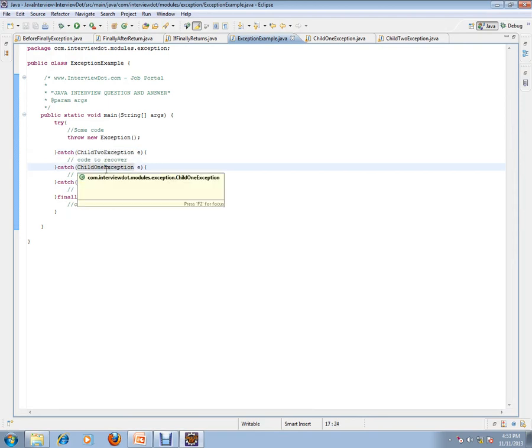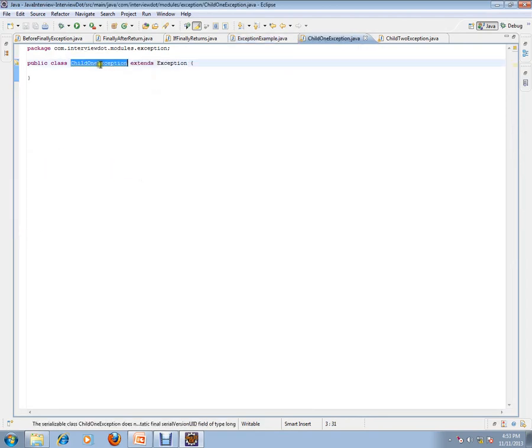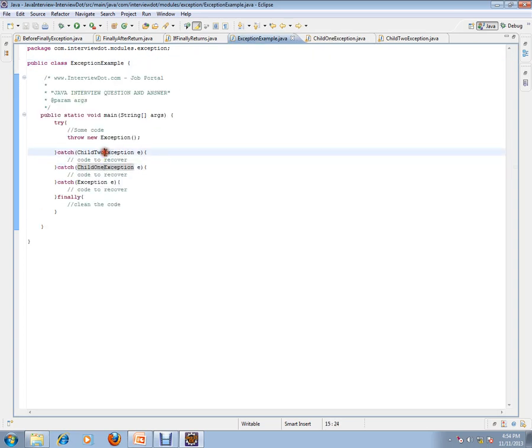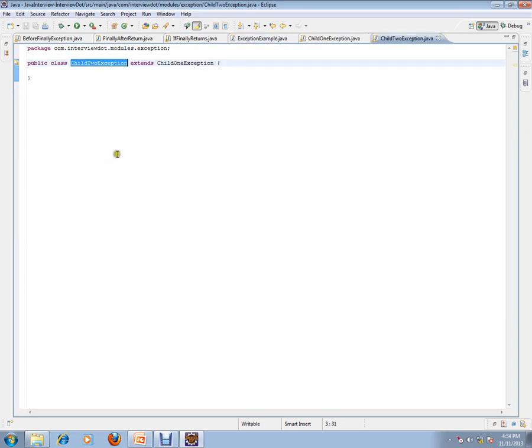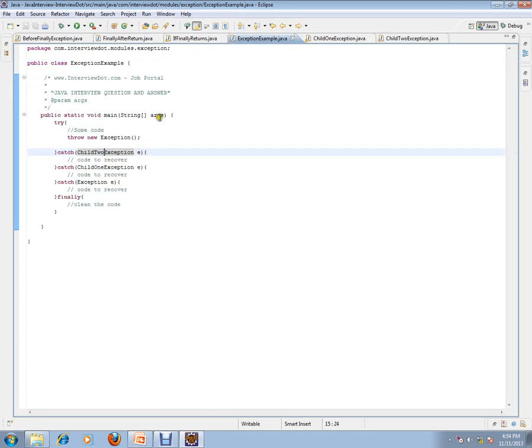When I say child 1, exception extends from exception. Child 2 exception extends from child 1 exception. So this order matters. For example, I change this.